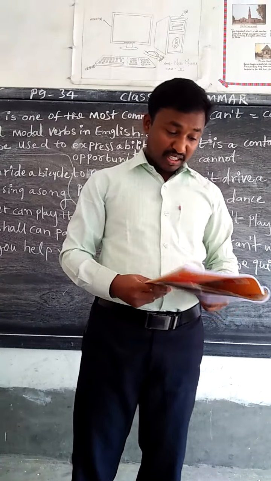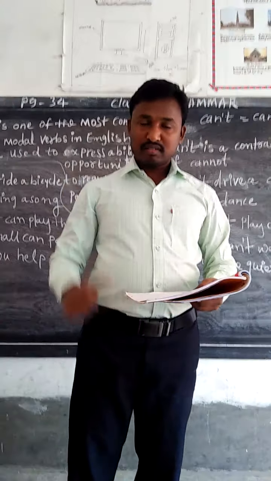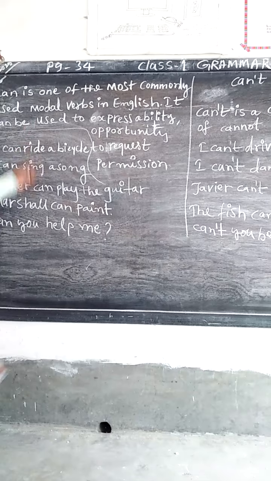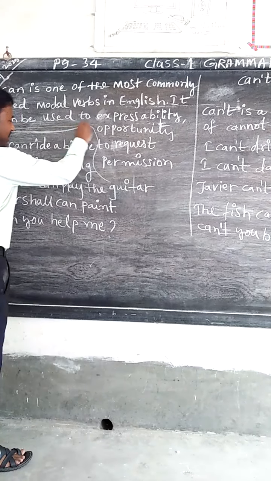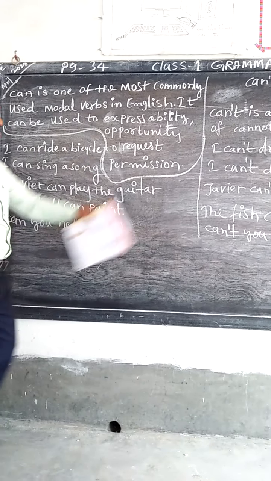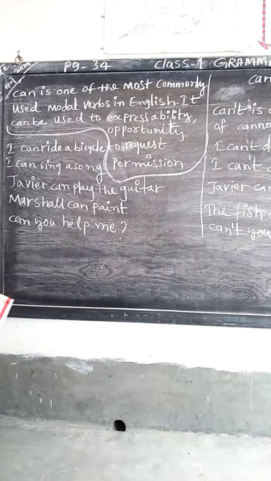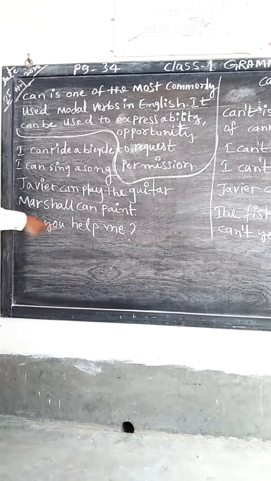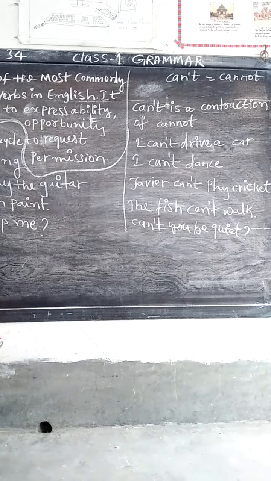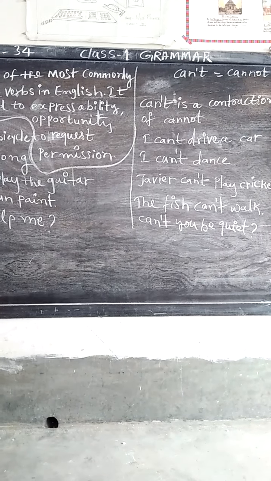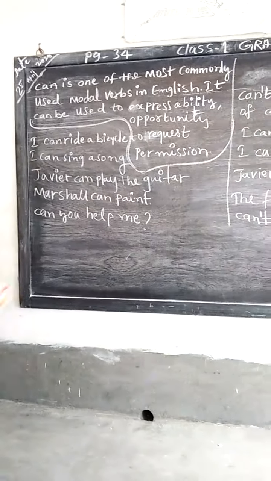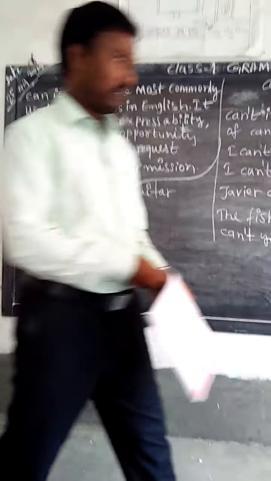And dear children, now you see. Okay. So please note this down. This is the definition of can. You can write this one. Using can, and this is cannot. So this is I can. This is for possible things. Whatever you like, you can write. When you come to the school, I will check it and tell you whether your sentence is correct or not. You can write your own also, more and more words. So please write this.